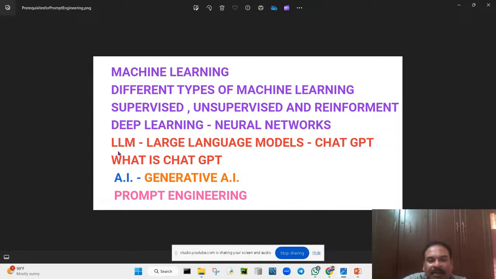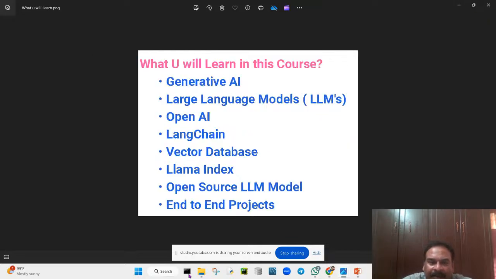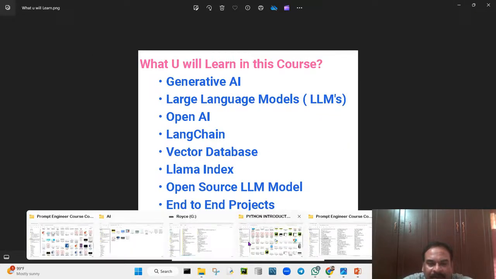So in that we will be creating LLMs, large language models, just like ChatGPT. What is ChatGPT? And AI and generative AI and prompt engineering. So that is the ultimate course. This is the ultimate thing we will be learning, or at the end of the course you will find this.